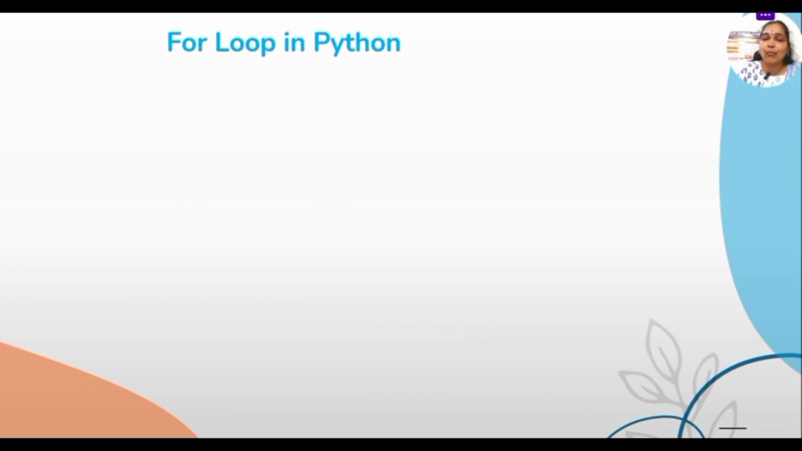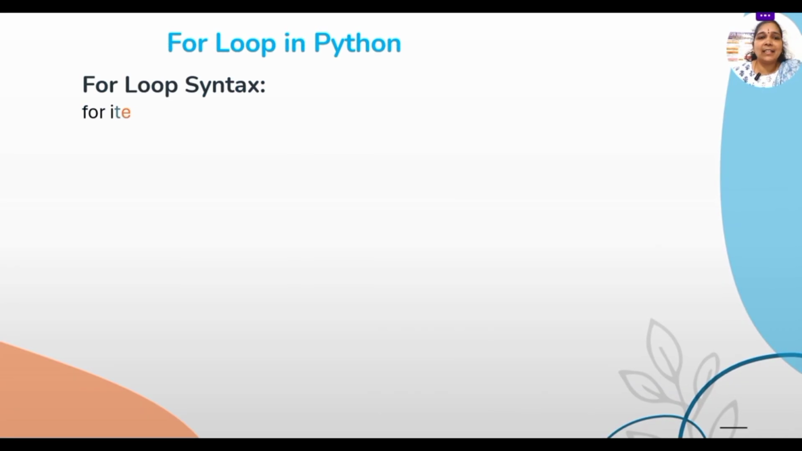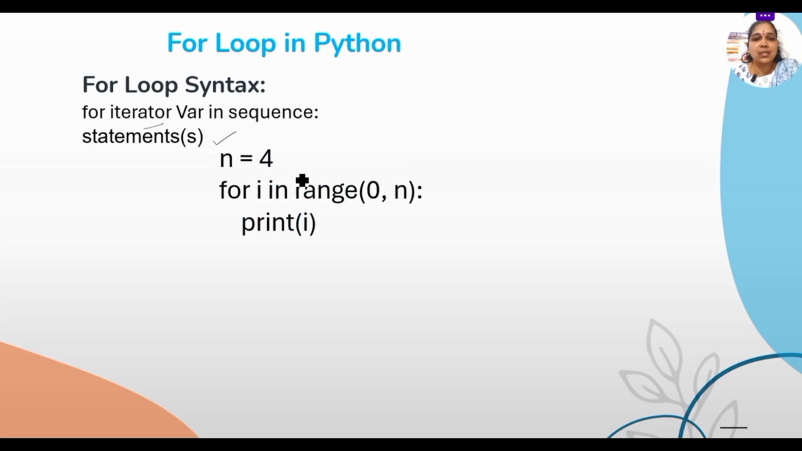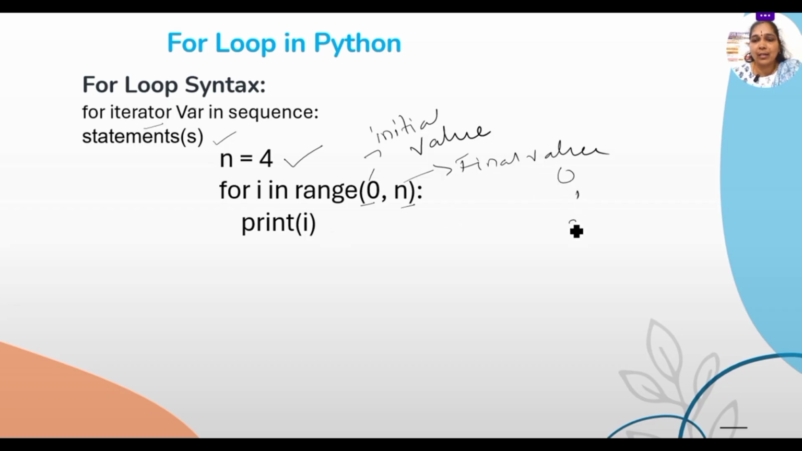Okay. Now let us go for the for loop. The syntax for the for loop is for the iterator variable in sequence, and we can execute some statements here. Suppose I take n equals 4, for i in range 0 to n. In the range we can give the initial value, that means at what stage you need to start, and the final value. And we can print. So here we get the answer 0, 1, 2, 3 and 4. That is in range.